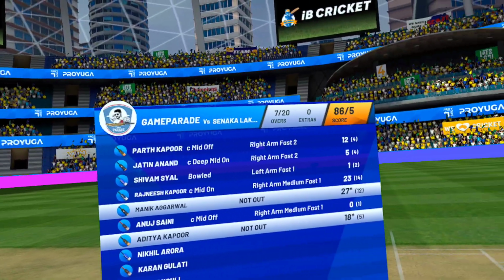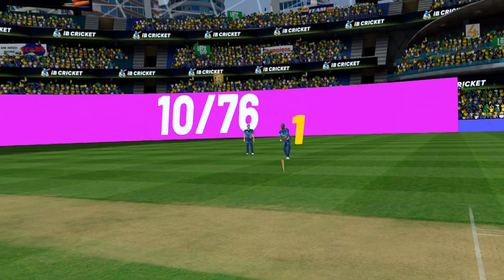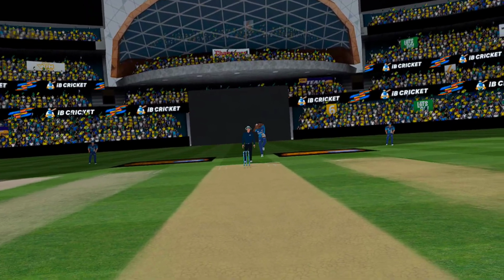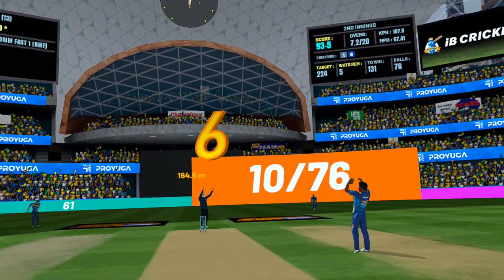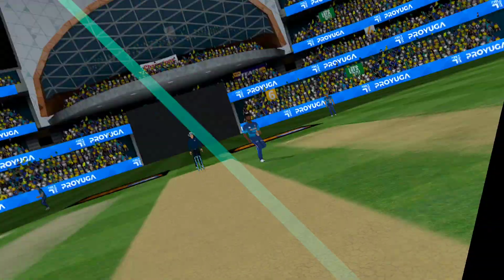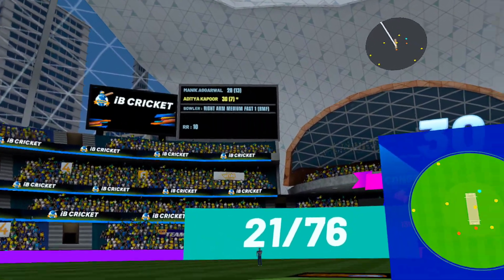Right arm medium fast from over the wicket. Couldn't time it properly. 1 run added to the score. Top quality strike by the batsman. That's disappeared. What a shot. That's a 30-run milestone for the batsman.